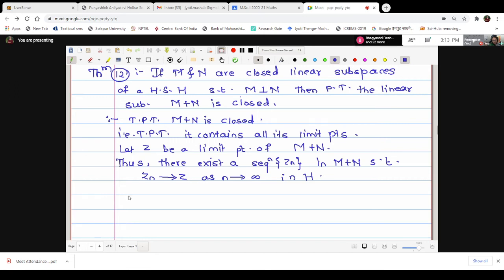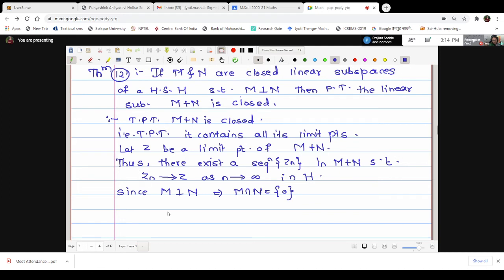Okay, now we will write that direct sum property. Since M is orthogonal to N, we will have the intersection is singleton 0, because 0 is the only vector common. No other vector is common, because if any non-zero vector X is common to both, then X is orthogonal to X, which could not be possible for other than the 0 vector.